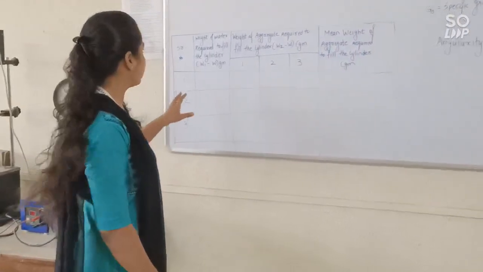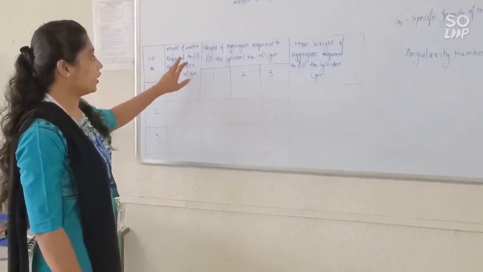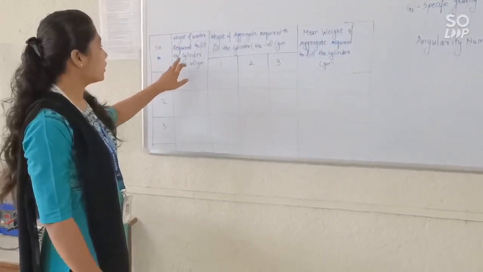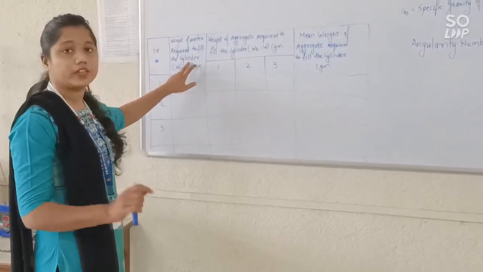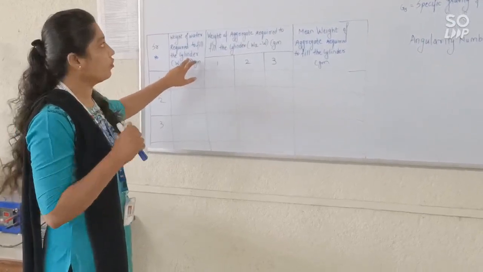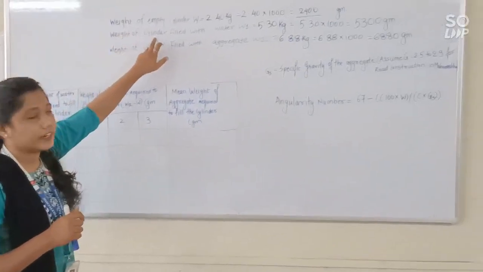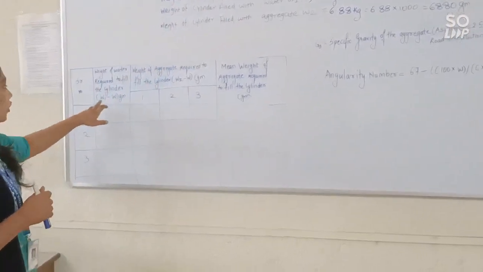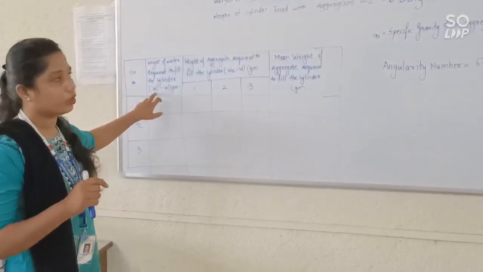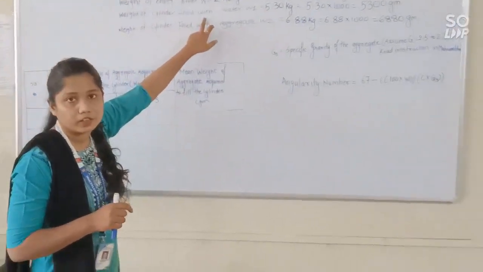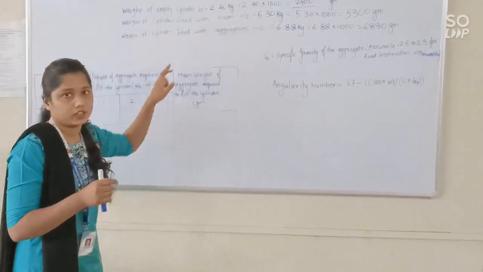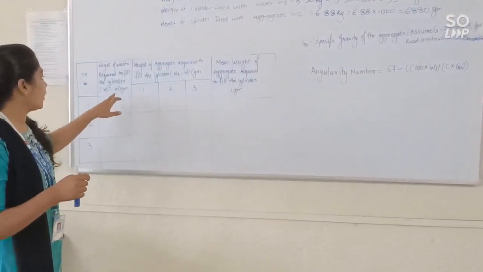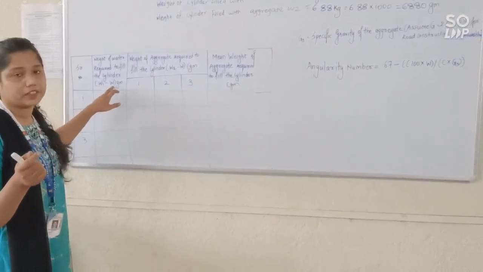In the observation table, the weight of water required to fill the cylinder. We need only the weight of water. What we have is the weight of the cylinder filled with water and the weight of the empty cylinder. W1 is the weight with the cylinder, and we need the weight of the empty cylinder.